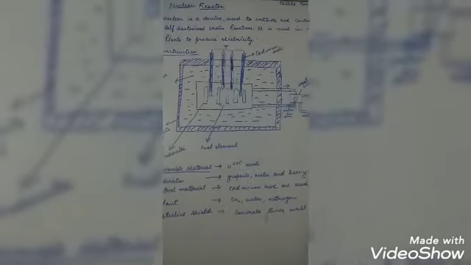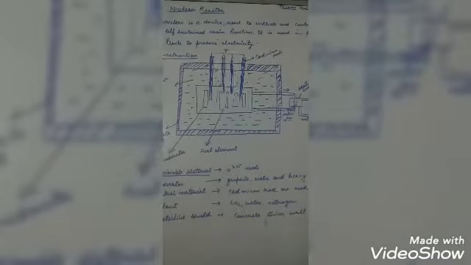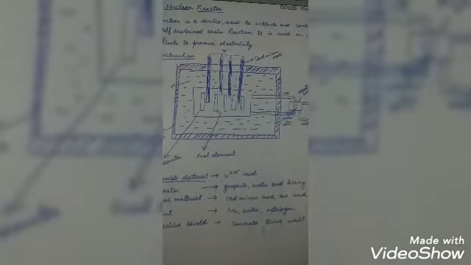Today we will discuss nuclear reactors. First of all, in a nuclear reactor there is a controlled chain reaction. There are two types of chain reactions. First is the uncontrolled chain reaction and number two is the controlled chain reaction. So what is an uncontrolled chain reaction?